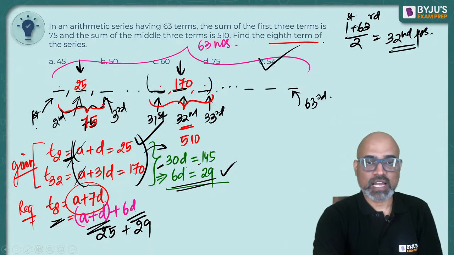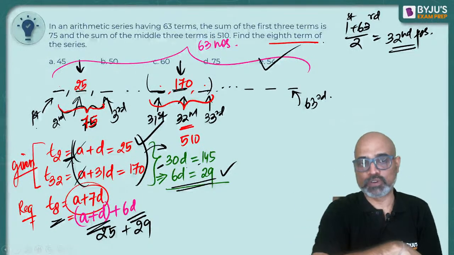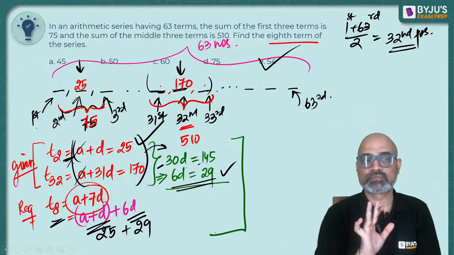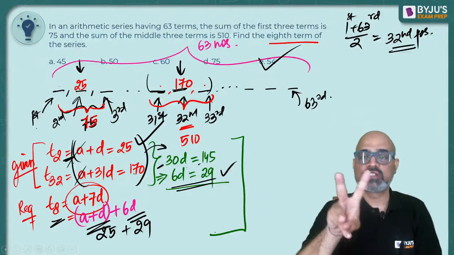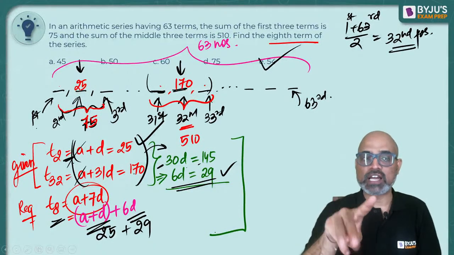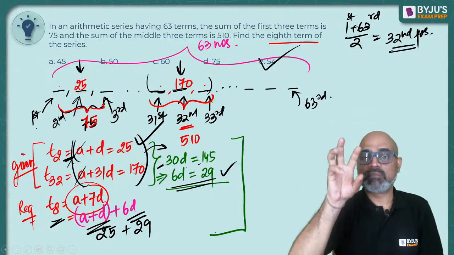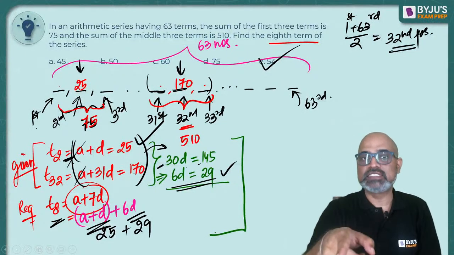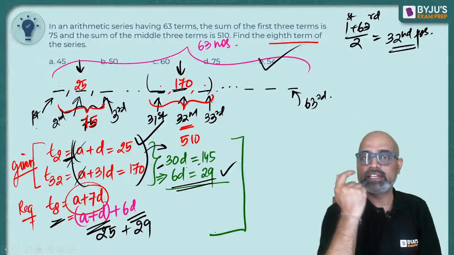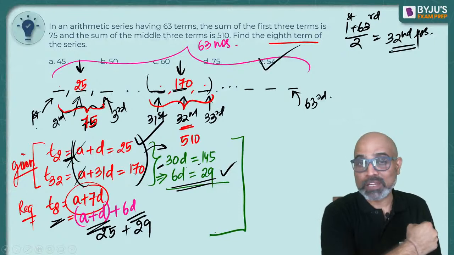हाँ Priya, I understand the question is lengthy. This is lengthy because I had to tell you few things before. Otherwise, the question was entirely from here to here. First 3 terms, sum is 75. So second term is 25. I will write the first equation. T2 is equal to A plus D is equal to 25. Sum of the middle 3 terms is 510. So 32nd term is going to be, that is A plus 31D is 170. And I will solve it and get the answer. So actually this had less number of steps than the previous log question.